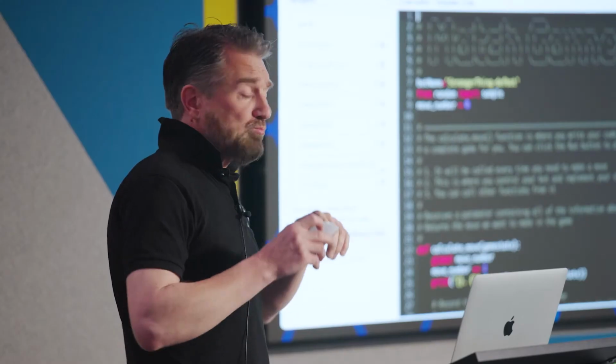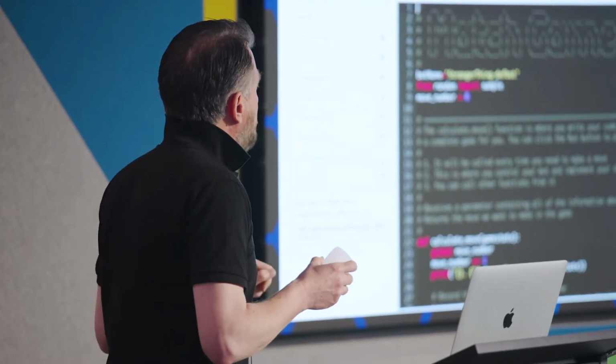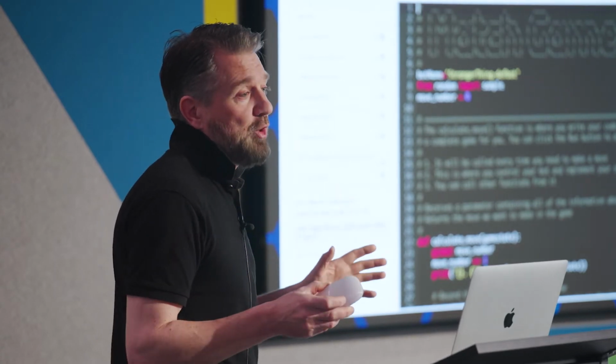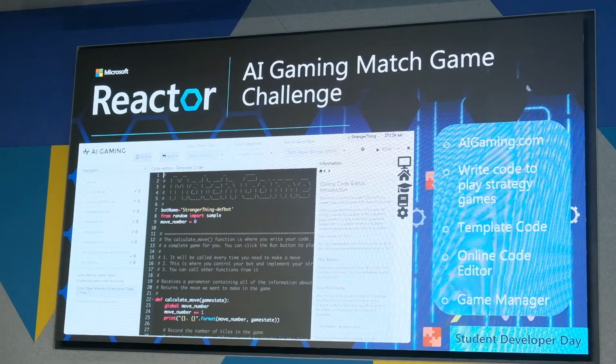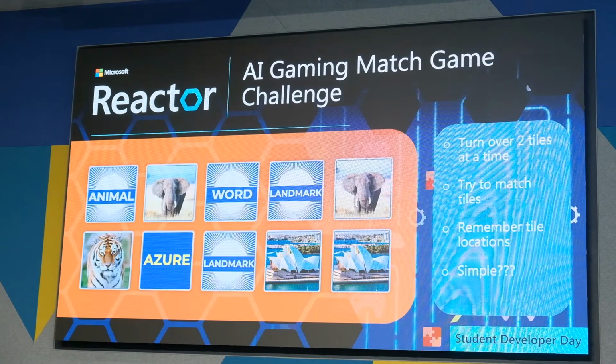Like I say, a key part of this online code editor is that it has template code already, so you're most of the way there. You're just going to have to tweak a little bit in order to play the game. You're going to be able to see and read the template code to get an idea of how it works. It's very well commented. It's all there to get you going from the start. So that's what we're going to use today.